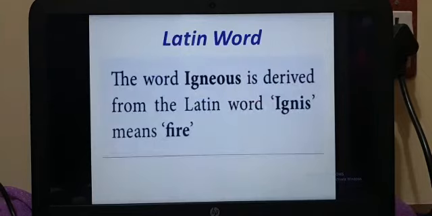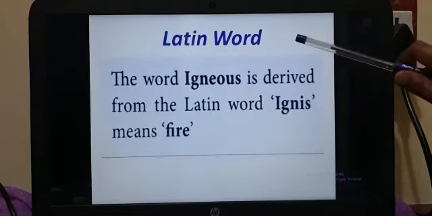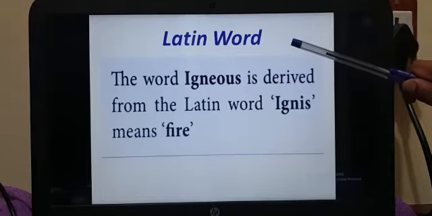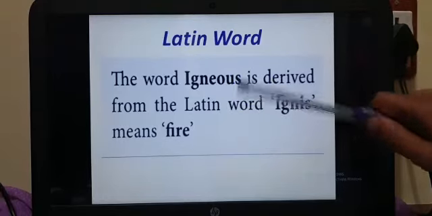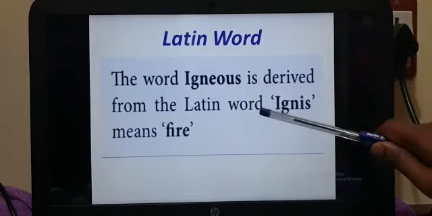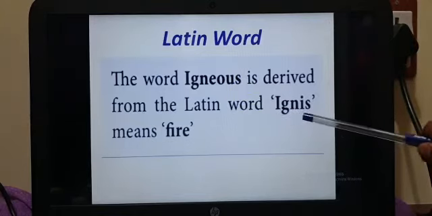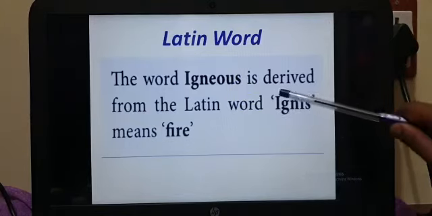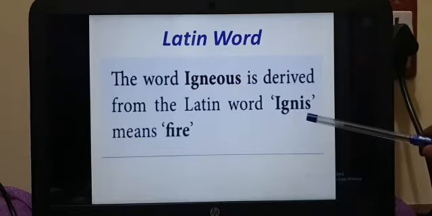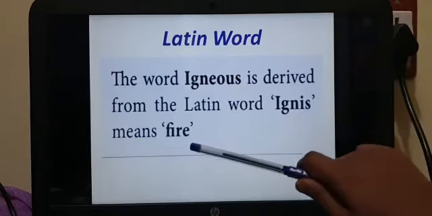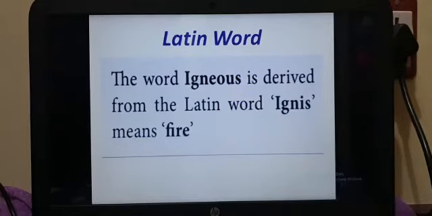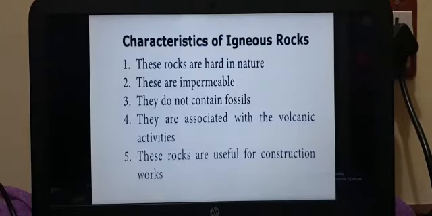What is igneous? Igneous is derived from a Latin word. The word igneous comes from the Latin word ignis. What is the meaning of ignis? Fire.